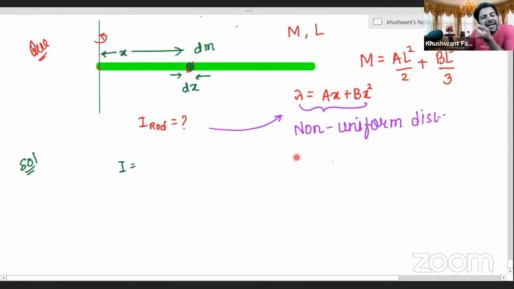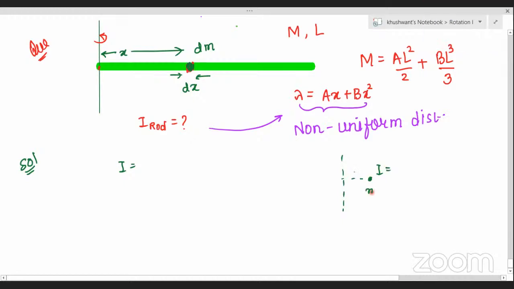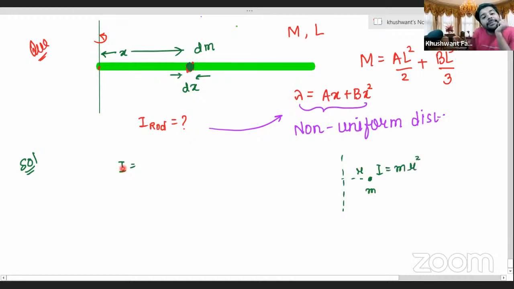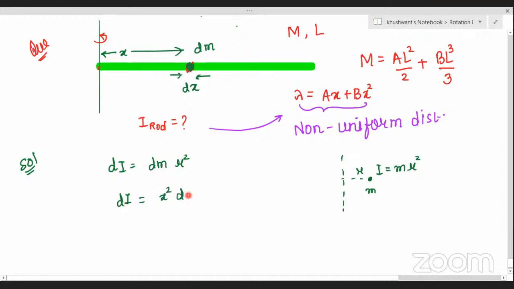Now for a point mass, if there is an axis and a point mass, what is the moment of inertia? Aanchal, it is mr square, right? m into r square. Similarly, for this small elemental mass, what will dI be? Not integration, just dI. Yes, dm into r square, correct? Now for the whole rod, what should the moment of inertia be? Here r is replaced by x. So we'll write dI is equal to x square into dm.